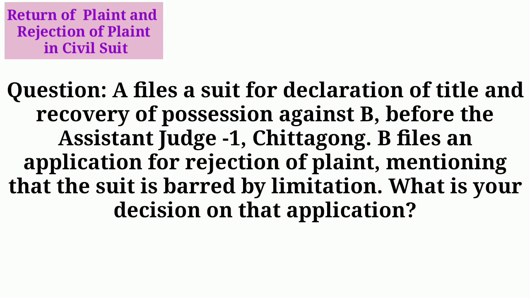Question: A files a suit for declaration of title and recovery of possession against B before the Assistant Judge 1, Chittagong. B files an application for rejection of the plaint, mentioning that the suit is barred by limitation. What is your decision on that application? Answer: description of facts.